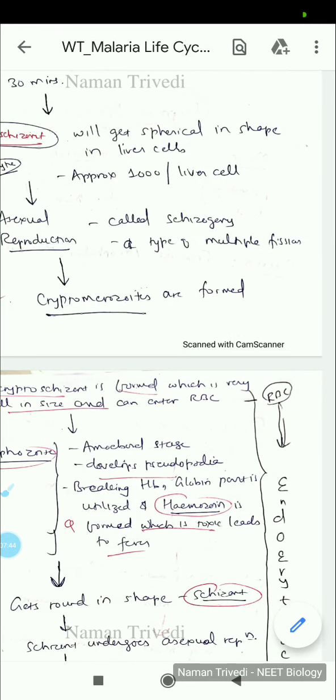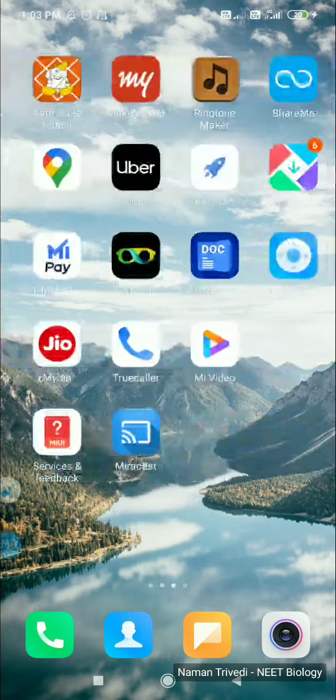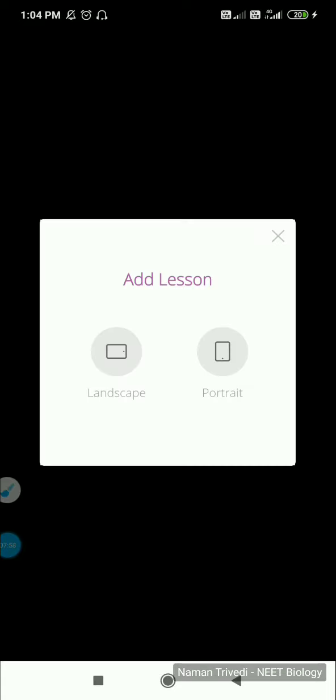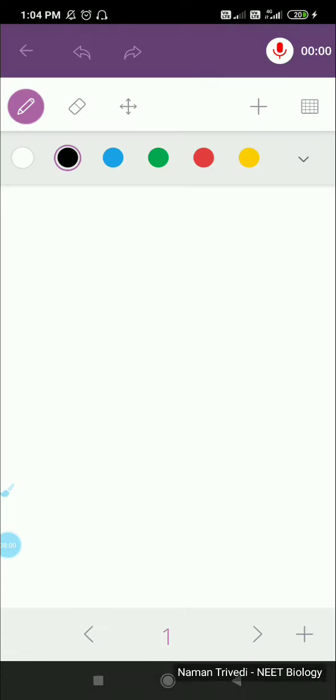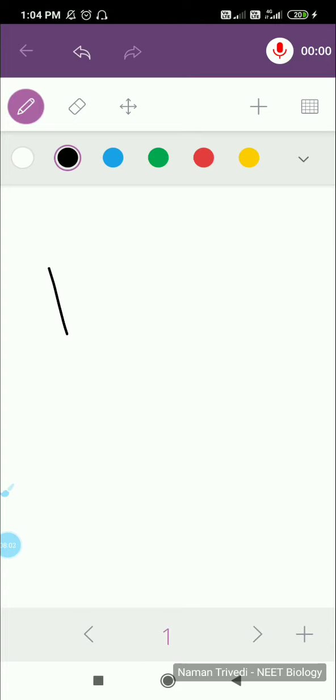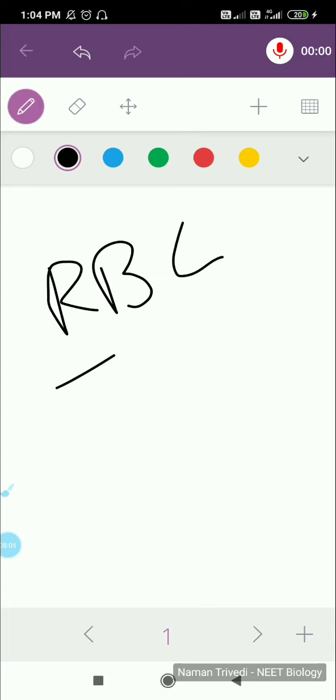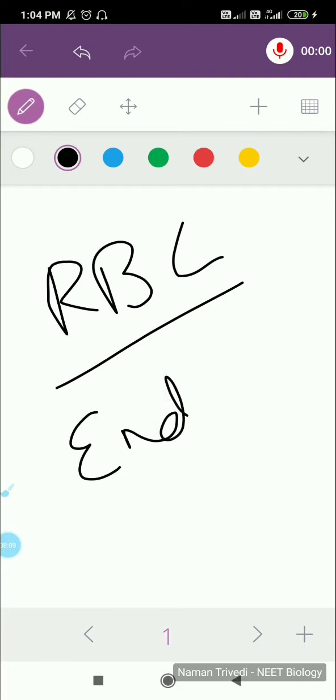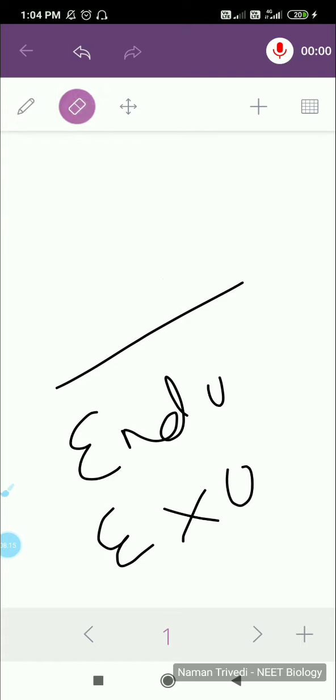Now, as you know, erythrocyte means RBC. If it is inside the RBC, we call it endo. If it is outside the RBC, we call it exo. But there's also the pre-erythrocytic, which sounds confusing.